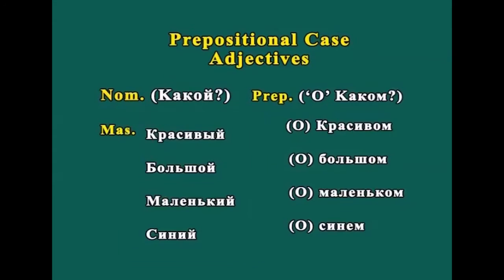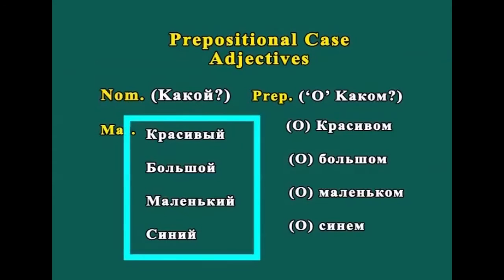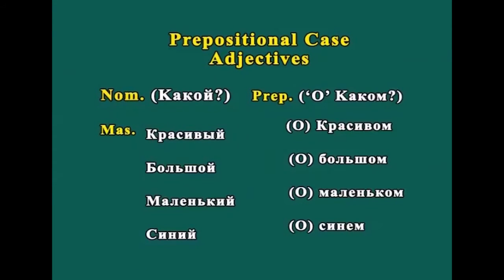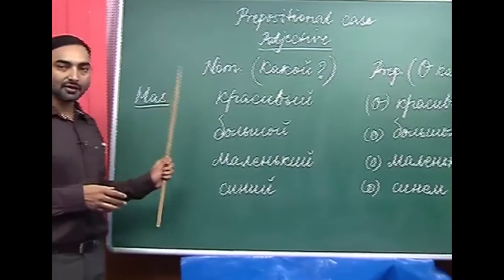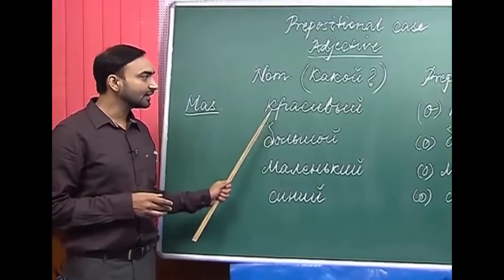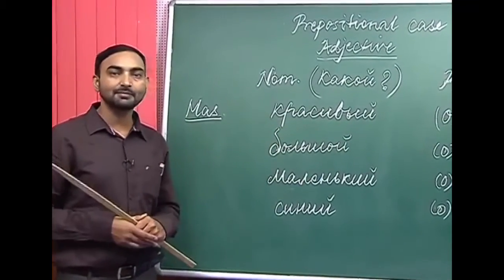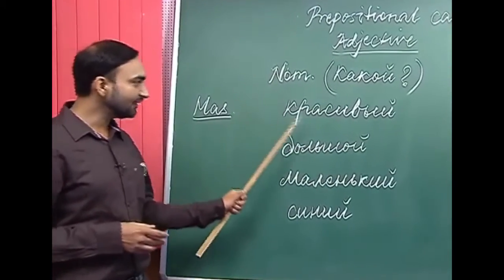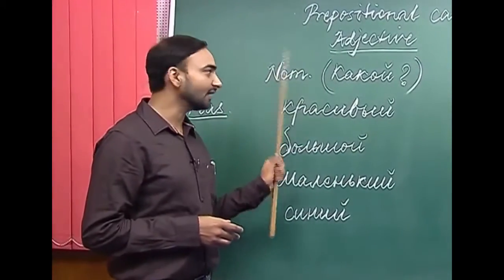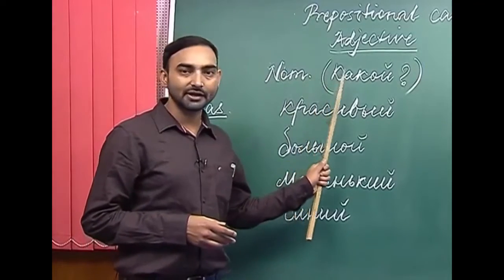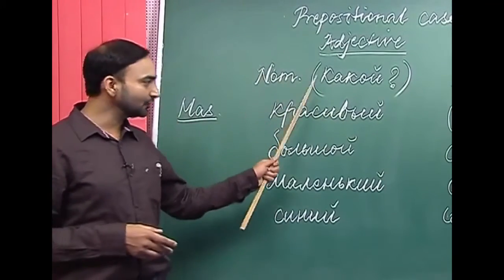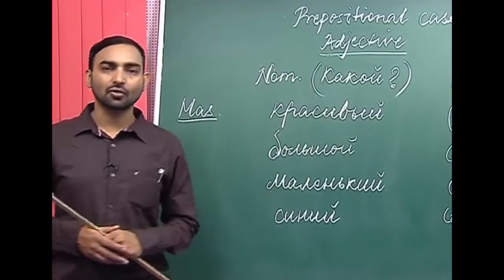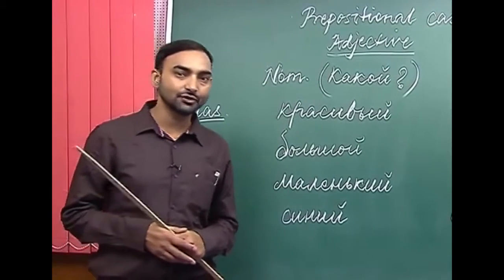I have written here the nominative case forms of the adjectives and the prepositional case forms of the adjectives. The first adjective I have written here is krasivi. Krasivi is beautiful. Krasivi is in the nominative case which answers the interrogative word kakoi. So, when the question is kakoi, we will use krasivi. Eta kakoi dom, eta krasivi dom.